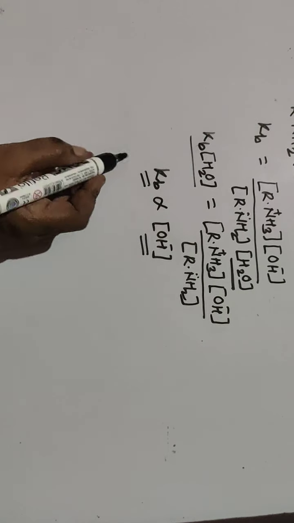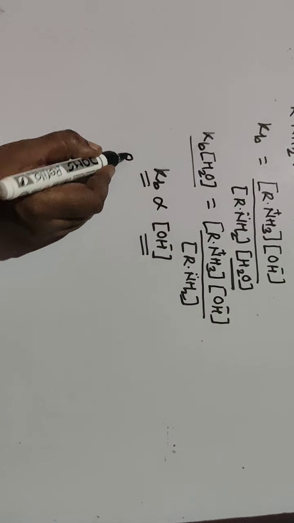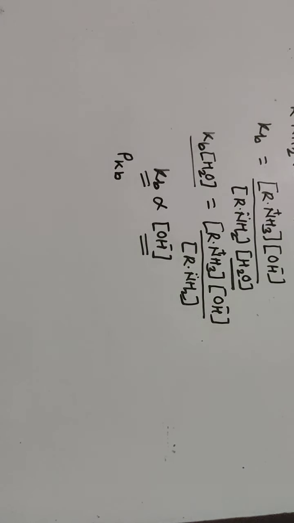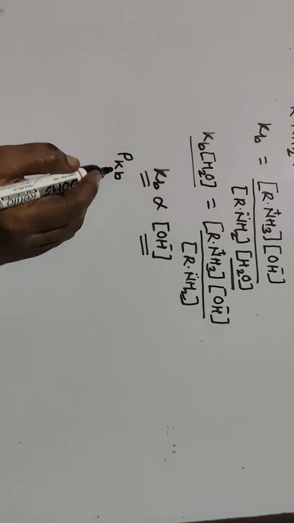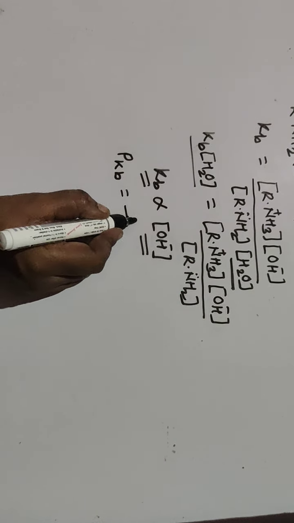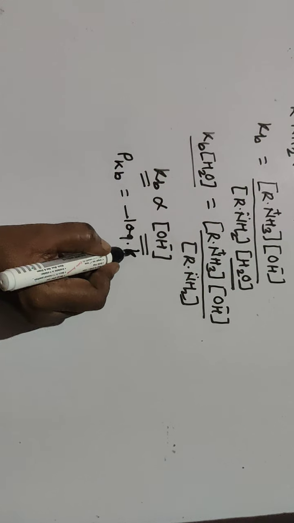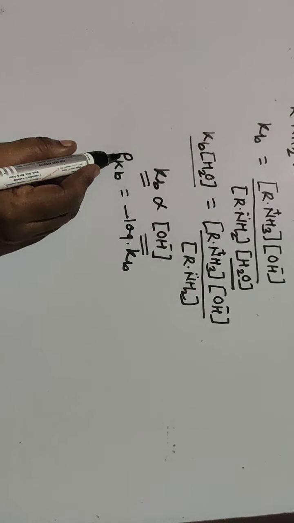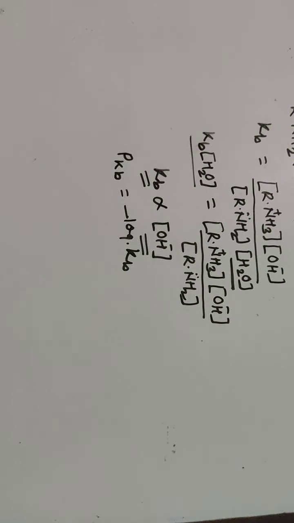Then what is a pKb value? Actually in your exam you will get a pKb value, and you are supposed to find out whether the given compound is a strong acid or a strong base. So pKb is nothing but the negative logarithm of Kb, the equilibrium constant for a base, and this Kb and pKb are inversely proportional.